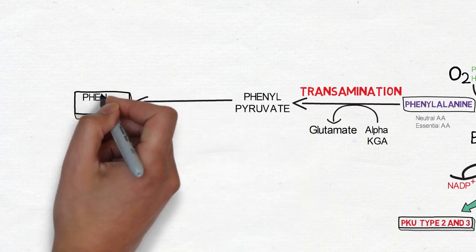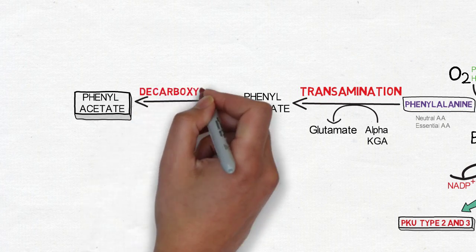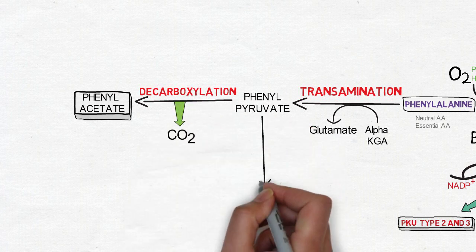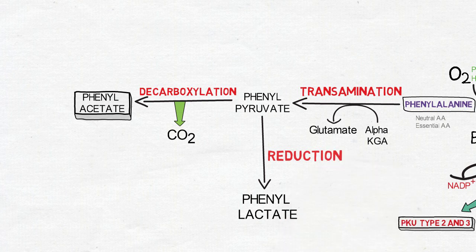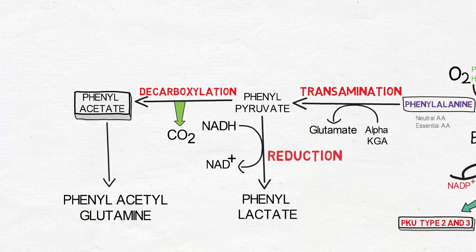Phenylpyruvate has two fates. It can be converted to phenylacetate, which is a decarboxylation reaction, and hence a CO2 molecule is liberated. Phenylpyruvate can also be converted to phenyllactate, which is a reduction reaction in which a molecule of NADH is converted to NAD+. Phenylacetate can be converted to phenylacetylglutamine with the help of glutamine conjugation.